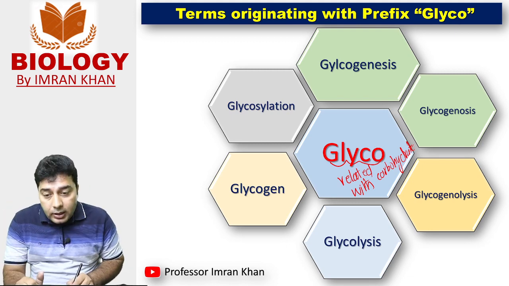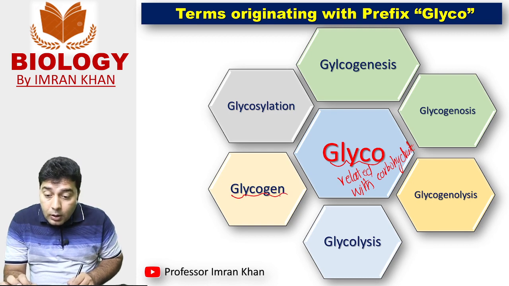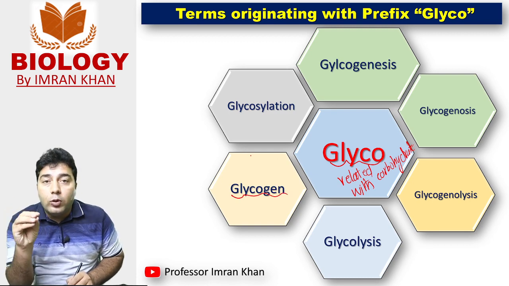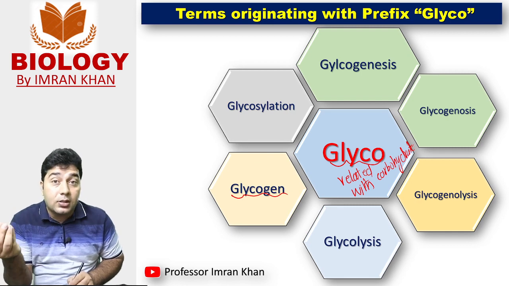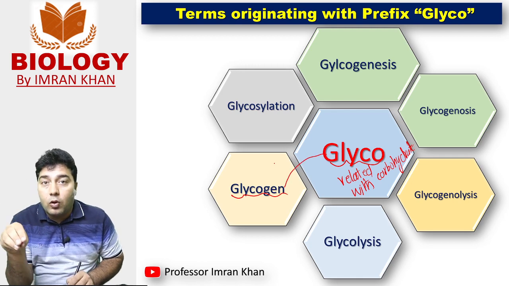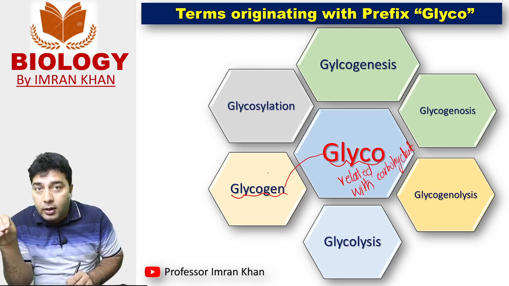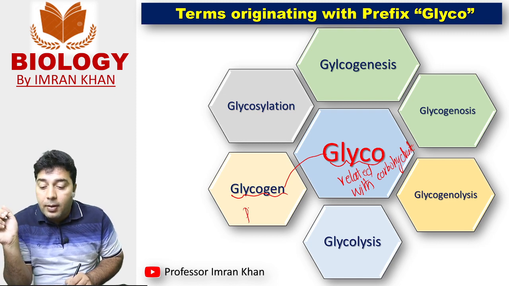Like we are starting firstly with glycogen. ग्लाइकोजिन क्या है? It is a polysaccharide. And actually पॉलीसेकेराइड क्या है? These are actually a class of carbohydrate. So from this prefix glyco we actually obtain a term that is called glycogen. And glycogen क्या है? It is a polysaccharide.